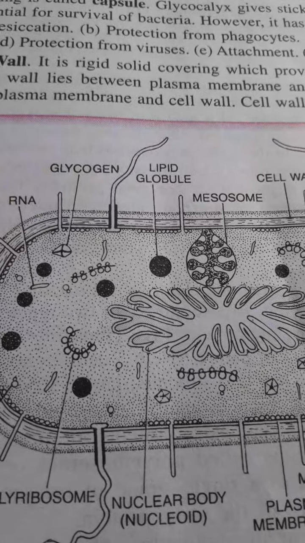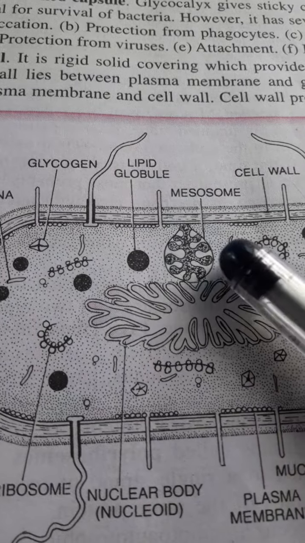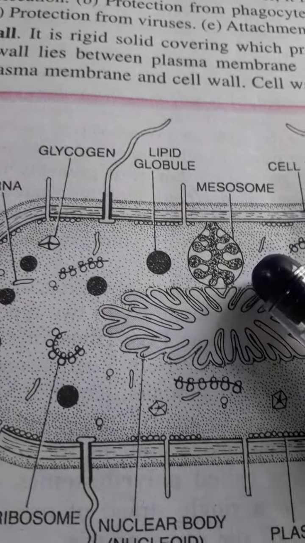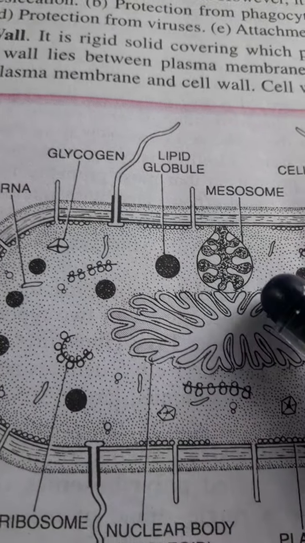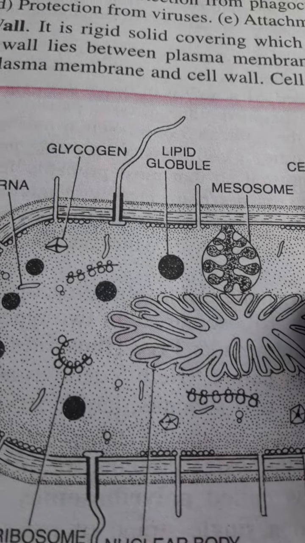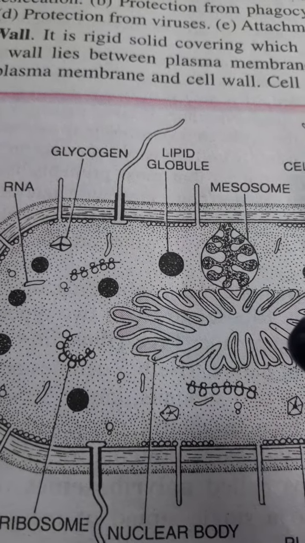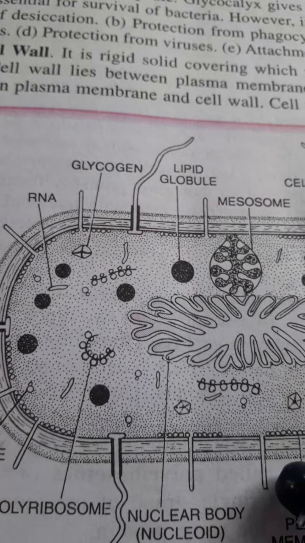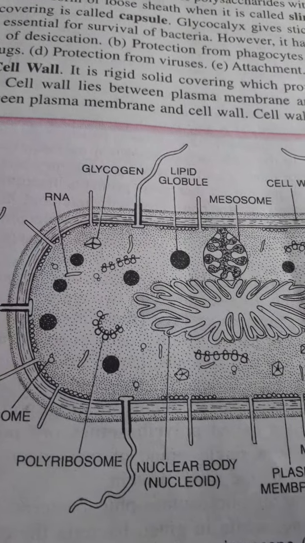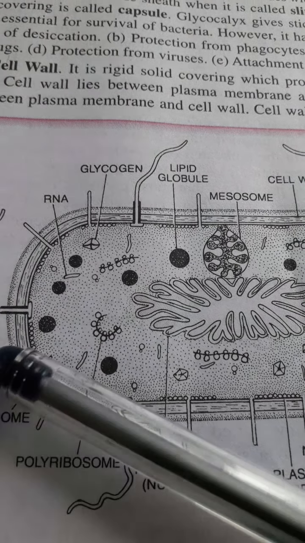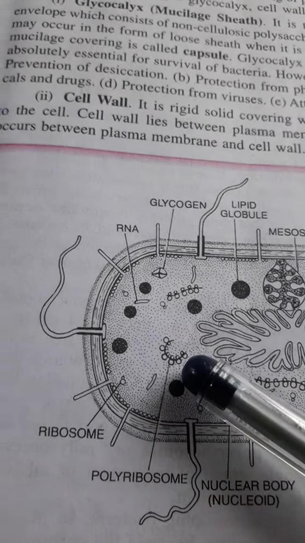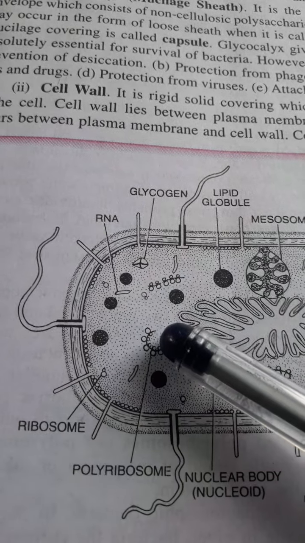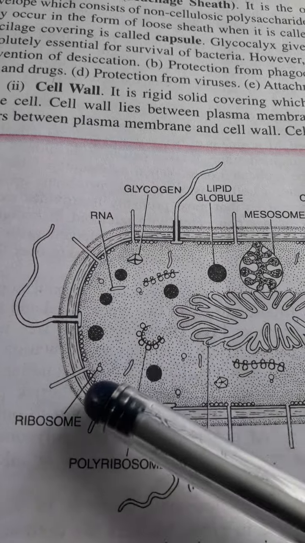Now what is there in the cytoplasm? First of all, we get the mesosome. The mesosome is a membranous structure, and it helps during cell division. Then ribosomes are present. After the ribosomes, cell inclusions are there. Reserved food materials are present here. Inorganic granules are there. Gas vacuoles are there. Polyribosomes are present in chain-like structures. When ribosomes combine together forming a chain-like structure, we call them polyribosomes. If they occur singly, we call them ribosomes.